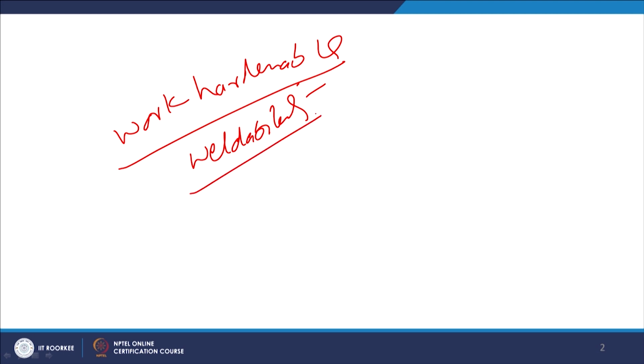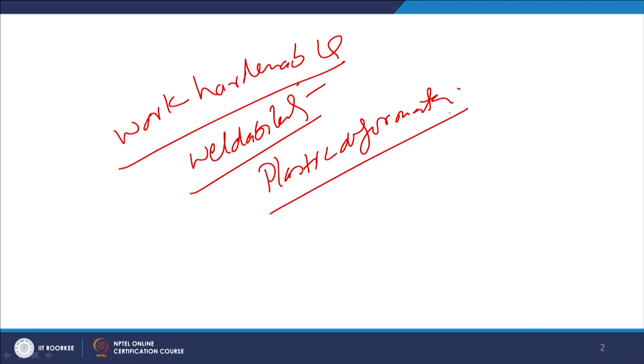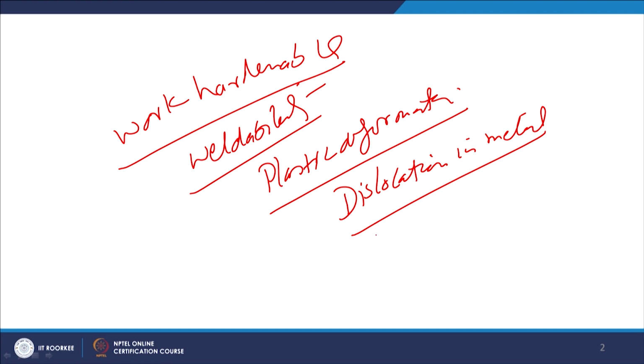Most of the metal systems, whenever they are deformed, whenever they are subjected to plastic deformation, a lot of metallurgical changes take place, especially in the form of development of a large number of dislocations in the metal, and these dislocations tend to increase the strength and hardness of the metal.